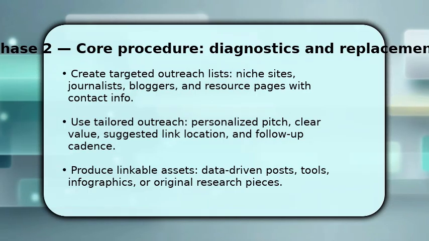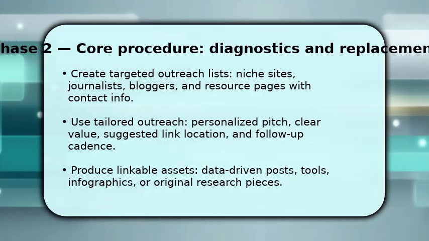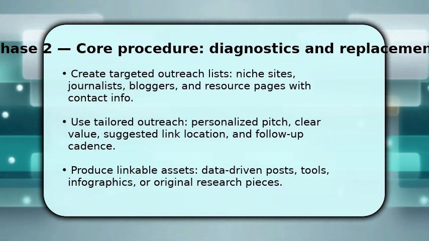Don't spray and pray. At the same time, publish linkable assets like original data, tools, or visual guides. Make sure each asset includes easy-to-copy snippets and clear attribution language to reduce friction for linkers.